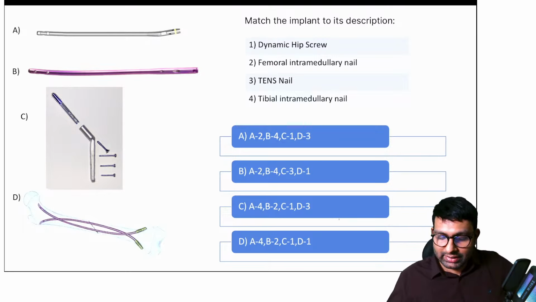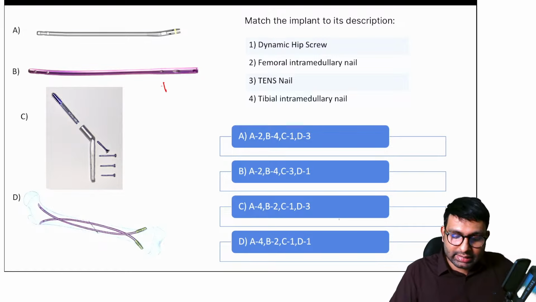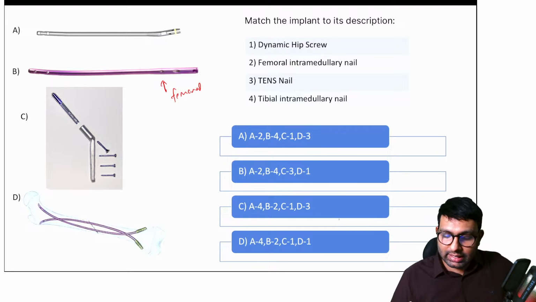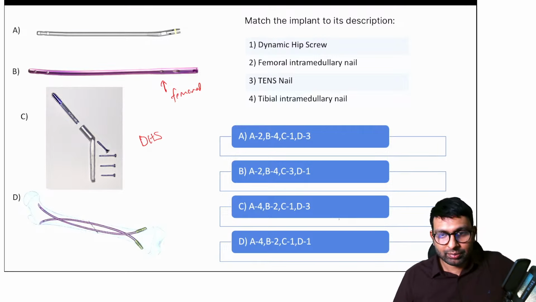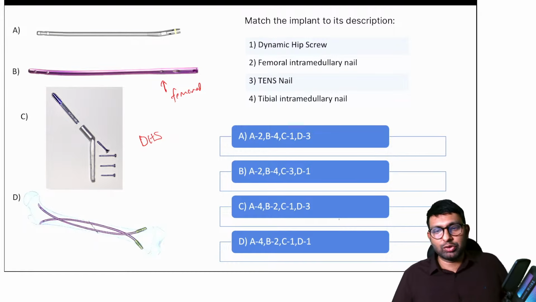Okay, Stardust believes that B stands for 2, meaning this, he says, is a femoral nail. And C stands for 1. This, he says, is a dynamic hip screw. Okay. And any other answers? See, even if you know one option, it's okay. Even if you know what C is or D is, you can just put it in the comments.